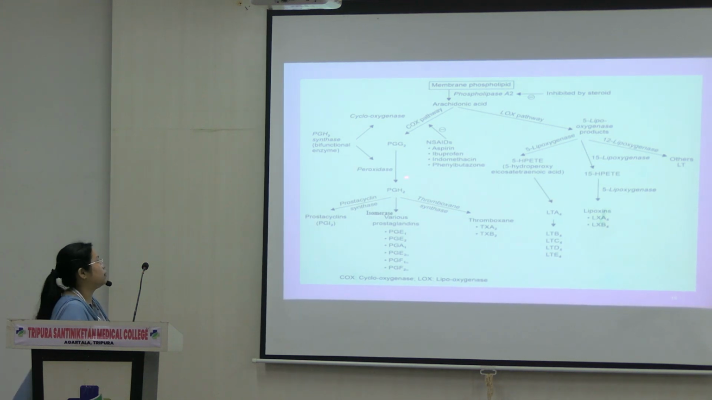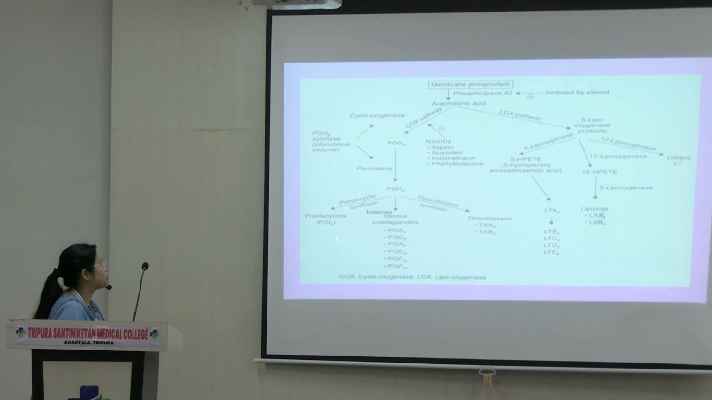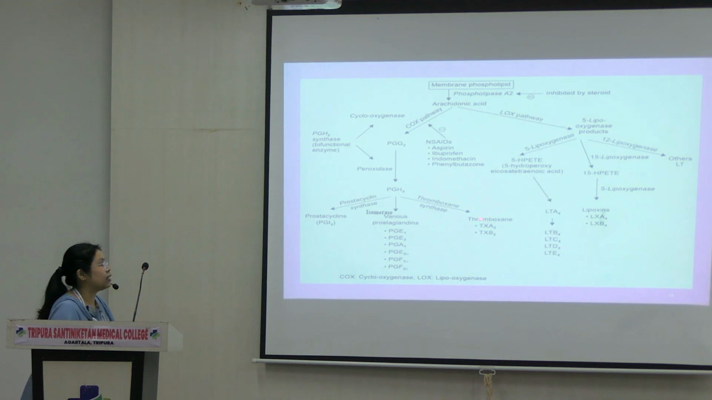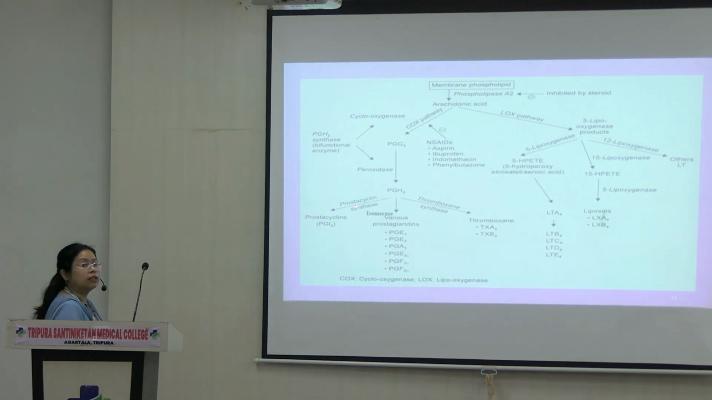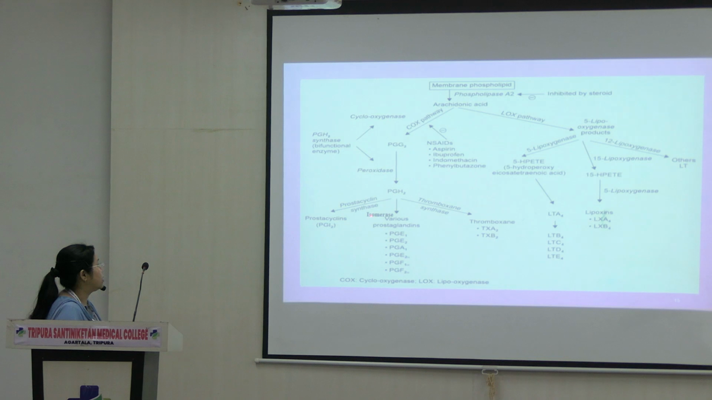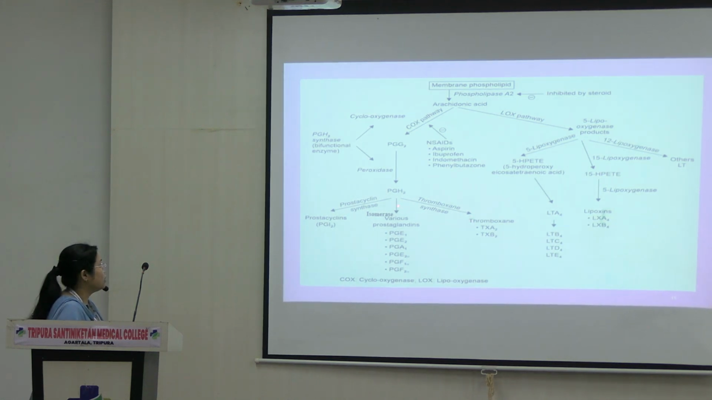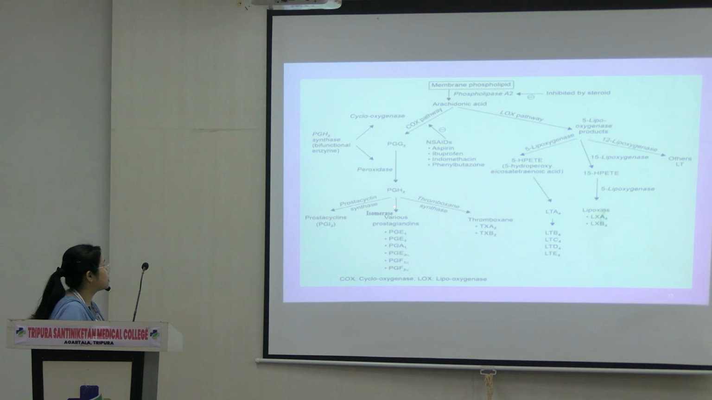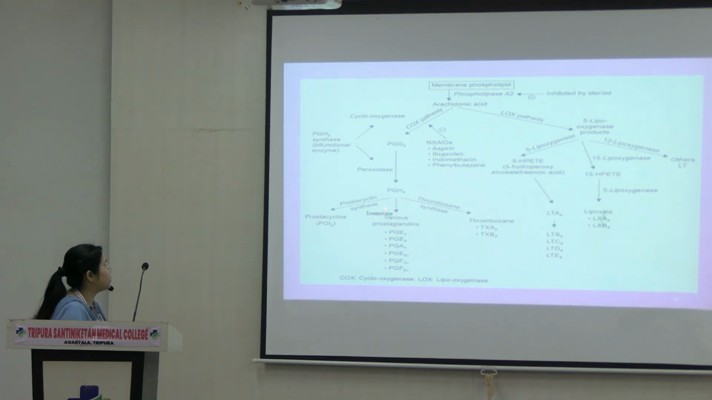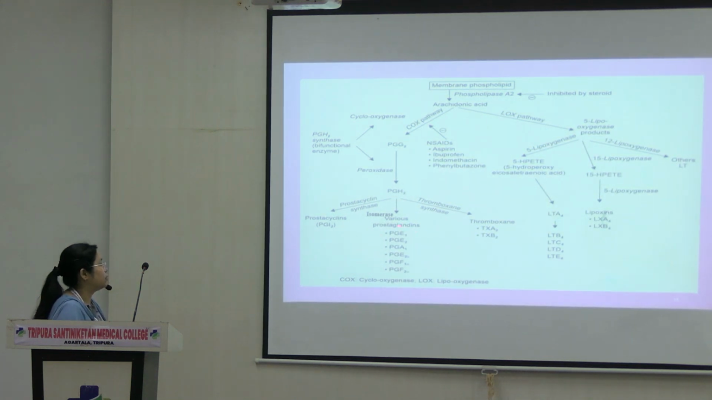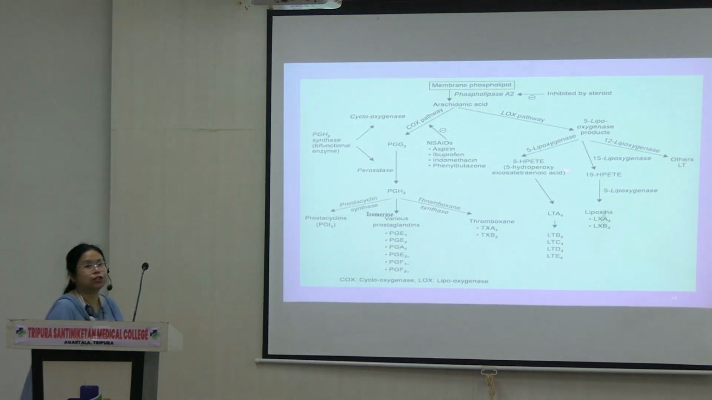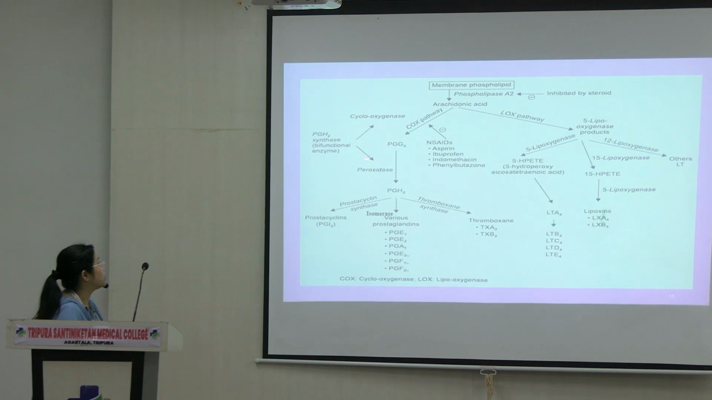This PGH2 then becomes the precursor for formation of prostacyclins, prostaglandins, and thromboxanes. Through the enzyme prostacyclin synthase, we have prostacyclin. Through the action of thromboxane synthase, we have thromboxane A2 and B2. And through the help of PGH2 isomerase, we have all of these other prostaglandins over here. So cyclooxygenase is also known as PGH2, prostaglandin H2 synthase. Okay, that's just another name.